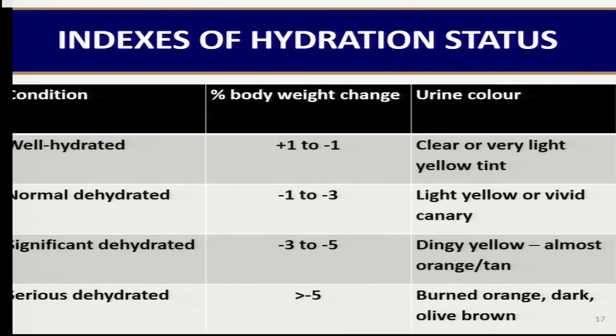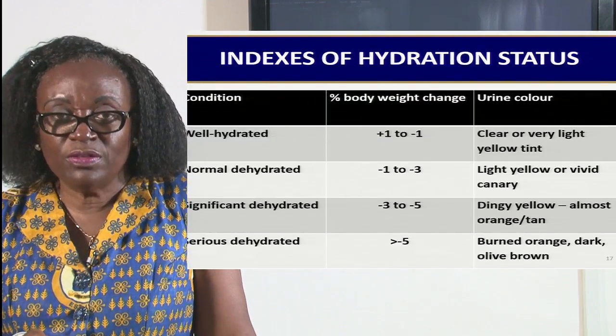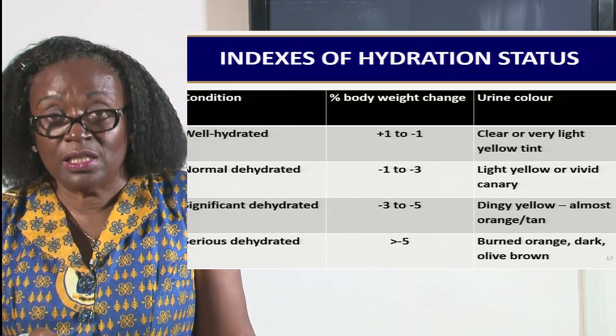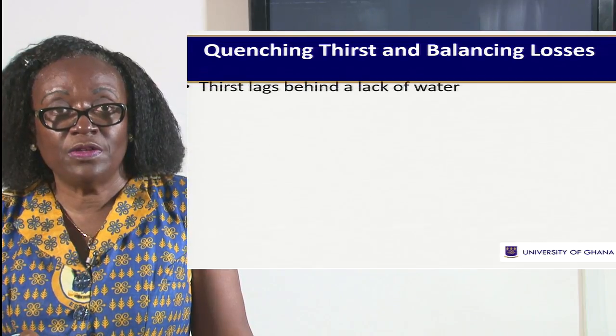Then this also shows us the color of the urine, which I mentioned earlier, when we are well hydrated and when we are dehydrated, and then the worst scenario, what the color of the urine looks like. And that alone should tell us, and this also explains why sometimes some of us lose the sensation of thirst. So the color of the urine should tell us that, no, I need to take water. I need to take some water. It is very, very important.